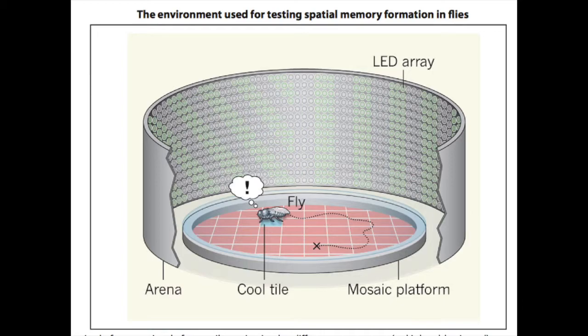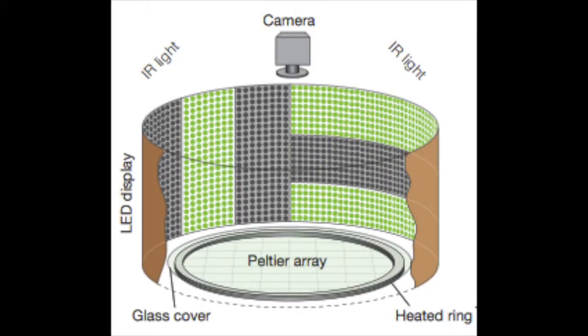It is important that the flies did not escape the arena, so to prevent this, a 3mm high and 203mm diameter heated aluminium ring, covered with a glass disc and slippery surface, was situated around the perimeter of the arena. Positioned around the outer perimeter of the arena were LED displays providing visual cues.